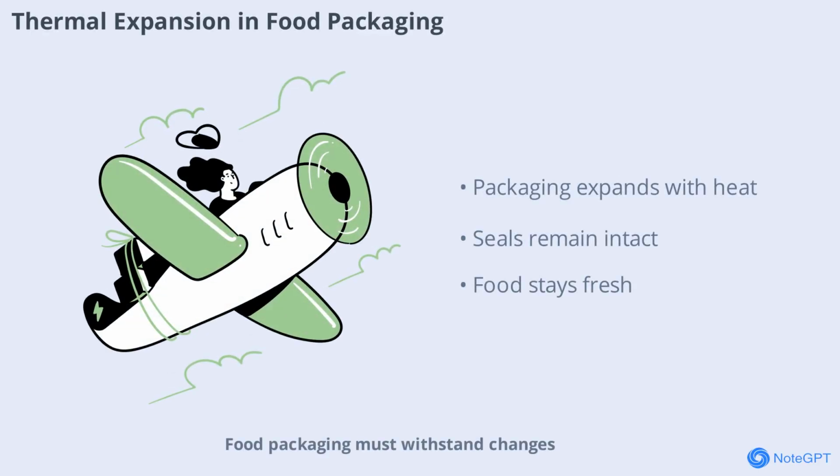Food packaging must withstand changes in temperature during storage and transport. Cans, bottles, and cartons can expand or contract, affecting their seals and contents. Manufacturers use materials and designs that accommodate these changes, ensuring that food stays fresh and safe to eat.